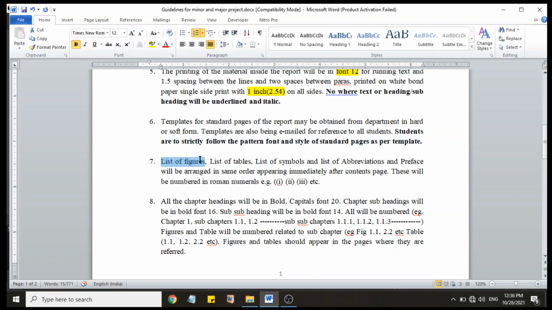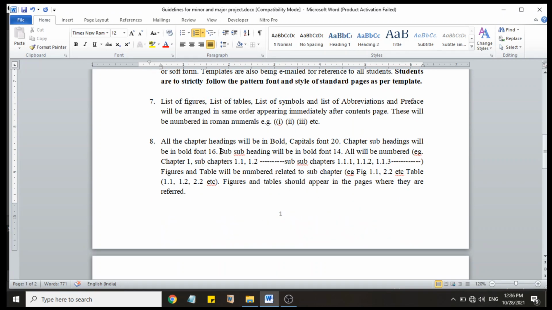List of figures, list of tables, list of symbols, list of abbreviations, preface will be arranged in same order appearing immediately after content page. These will be numbered in Roman numbers. So please write these pages only in Roman numbers. 8th point is all the chapter heading will be in bold capital font 20.